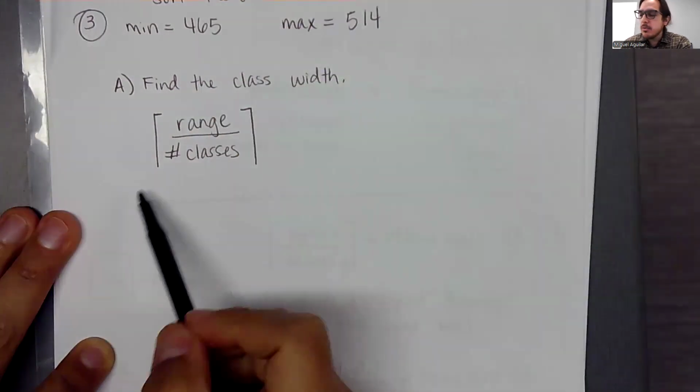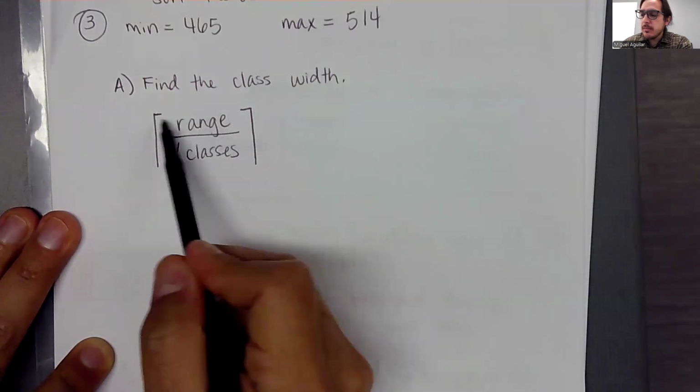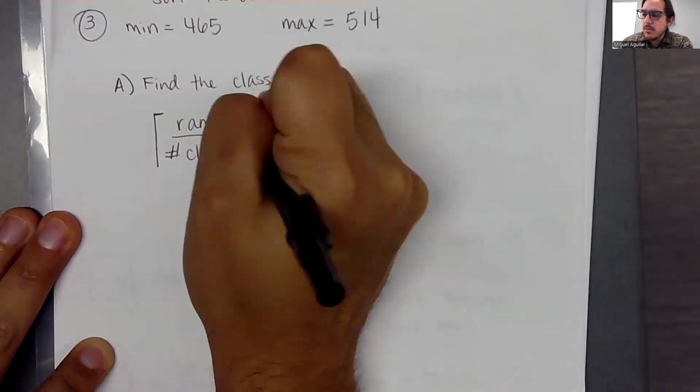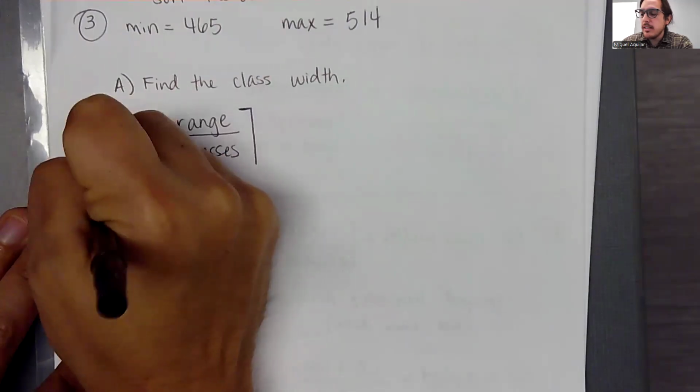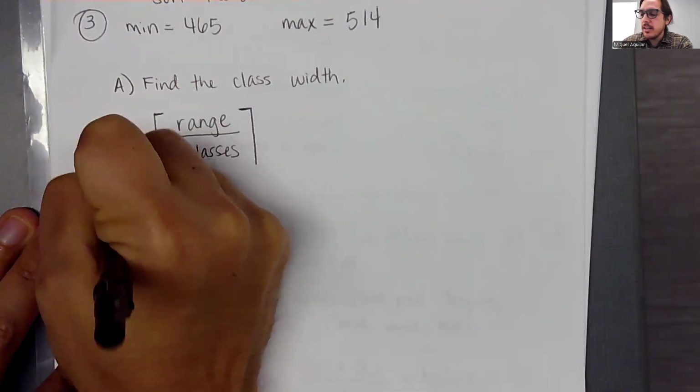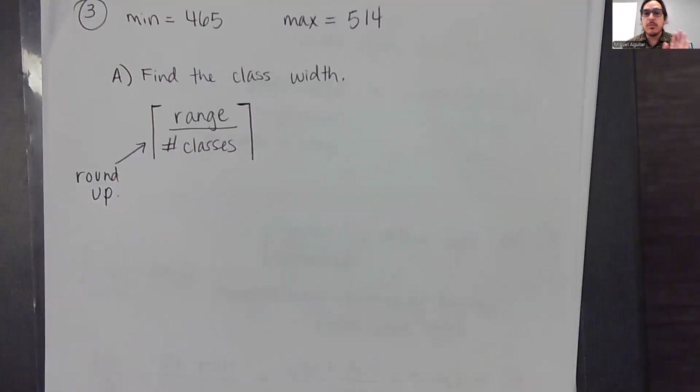Okay, so if you've never seen these symbols before, this symbol that looks like a box that has these little tabs on the top only is a way that mathematicians say round your answer up. Regardless of what the decimals are, you're always just going to round that up.